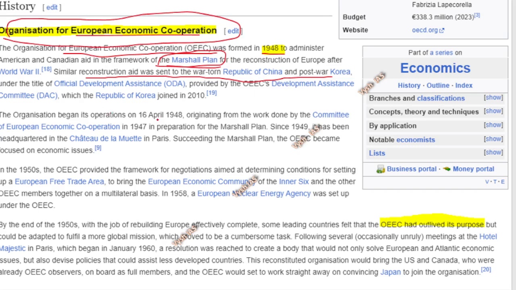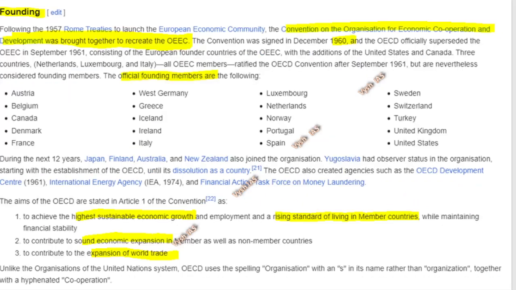Okay, and later after that, 1948, 49 and all, the reconstruction was over. They found out that OEEC has outlived its purpose, meaning now it is no more relevant because the reconstruction is complete. They have now come into a kind of developed phase. So now we don't need that body. That is how OEEC ended.